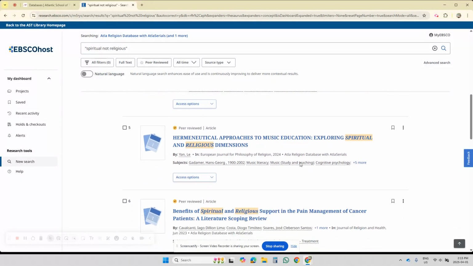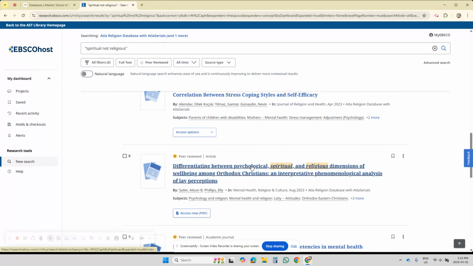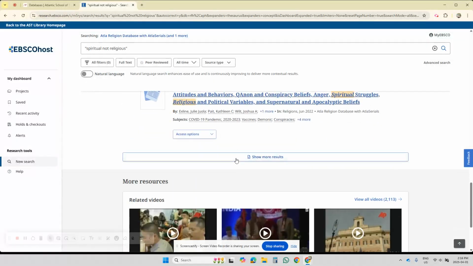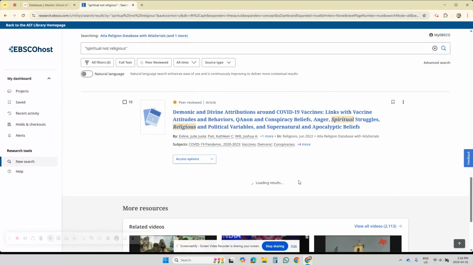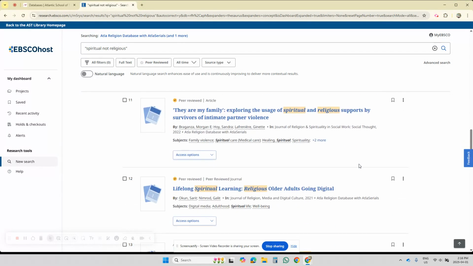I'm seeing a lot of spiritual and religious. And remember our search term, our phrase that we put in quotes was spiritual, not religious. We're trying to get to that identification where people say, I'm spiritual, but not religious. That exclusion of one from the other. And I'm going to show some more results. Sometimes I like to just scroll quickly through the results and then go back for a slower review of what might be worth saving.